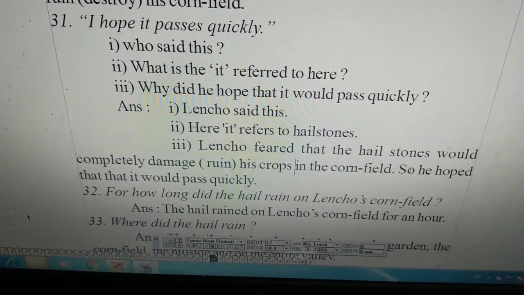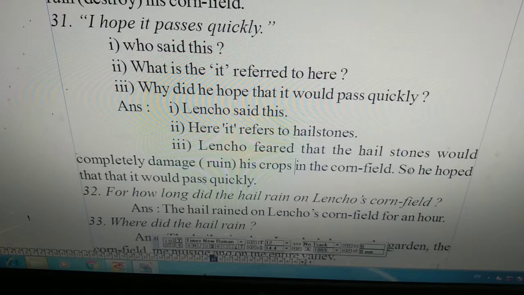I will repeat the answer. Lencho feared that the hailstones would completely damage or ruin his crops in the cornfield. So he hoped that it would pass quickly. Fearing that the hailstones would destroy his cornfield, Lencho hoped that it would pass quickly.